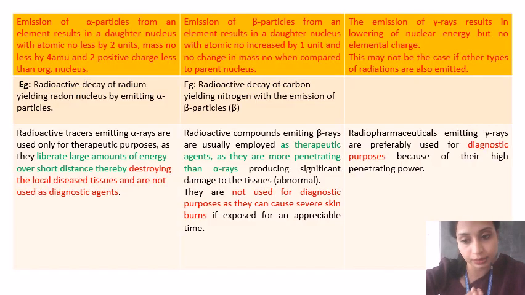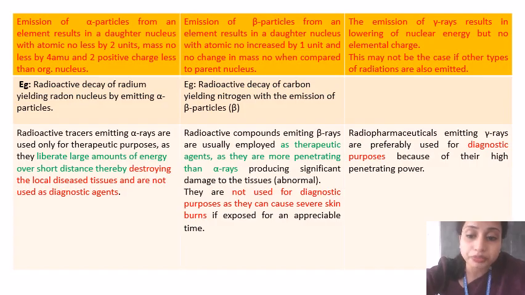During the radioactive decay there will be an original nucleus, which will undergo radioactive decay because of its instability, to create a daughter nucleus. That daughter nucleus will have atomic number less by 2 units and mass number less by 4 units, and also two positive charges less than that of the original parent nucleus.